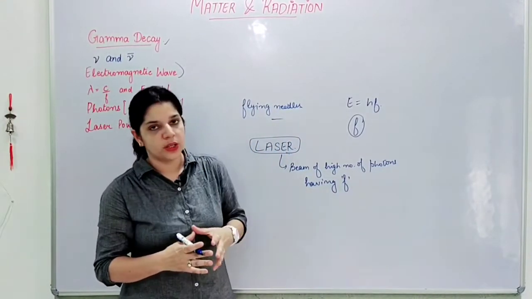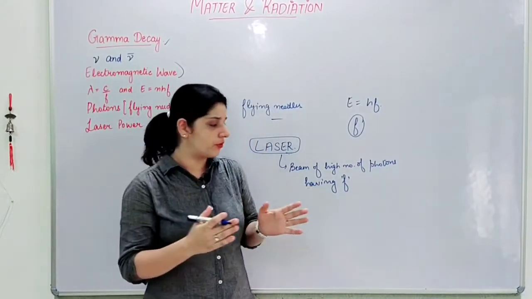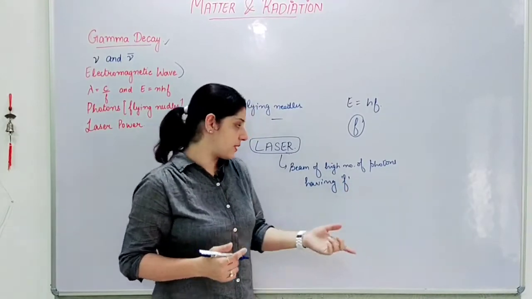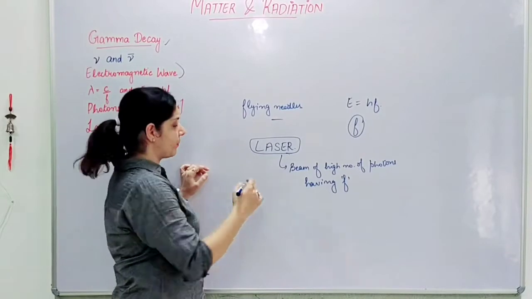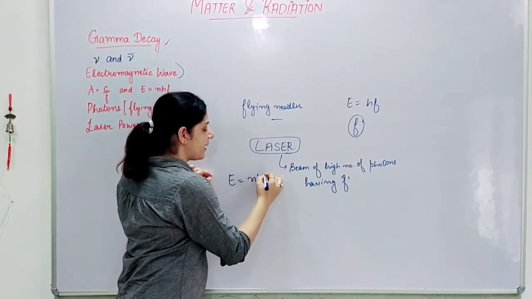When I am talking about a laser, that means I am using a beam of photons, a large number of photons moving with frequency f, and hence I'll say the energy of a laser beam is given by NHF.